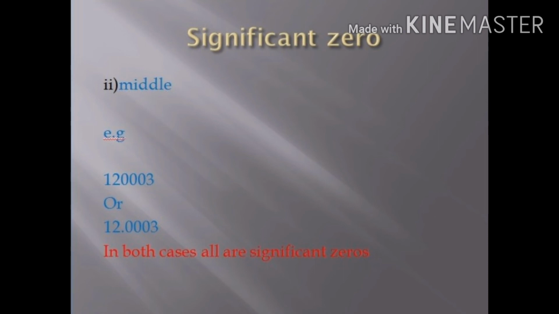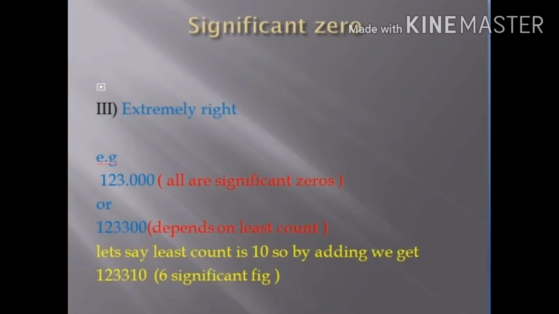And in the last, if the zero is on the extreme right, for example, we have 123.000 or 1233000. First, if the zero is on the extreme right with decimal point, all the zeros will be significant. If we count the significant digits, we have 6 significant digits and 3 significant zeros. But if the zeros are on the extreme right without the decimal point, we will determine the significant digits with the help of the least count.